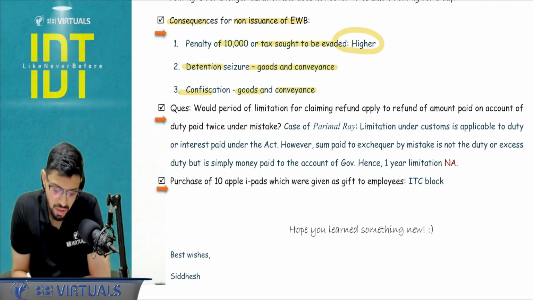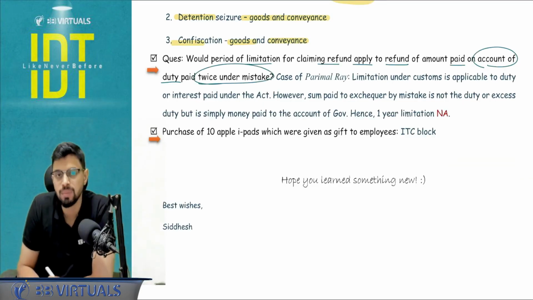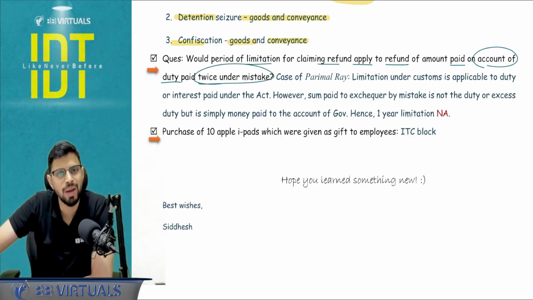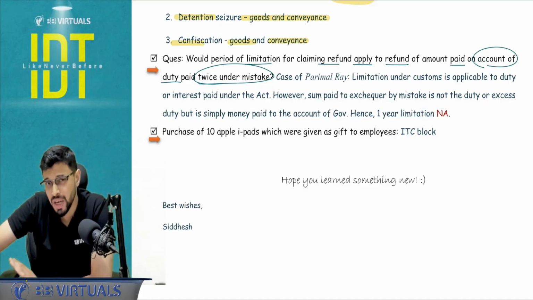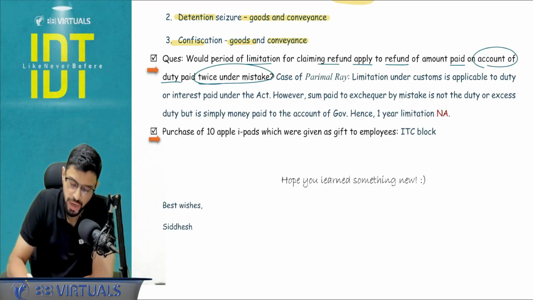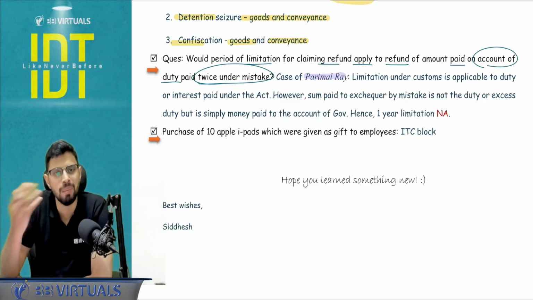Okay. Next, a question can be asked: would the period of limitation for claiming the refund apply to the refund of an amount paid on account of duty paid twice under mistake? So let's say 100 rupees duty was due. I paid 200. I paid 100 twice. So here, will the refund application limitation period of 1 year apply? Section 27, chapter number 7, refund. The answer is no. It comes from a case law, Parimal Roy. It was basically stated that here it is not an excess duty. It is just a duty payment done again.